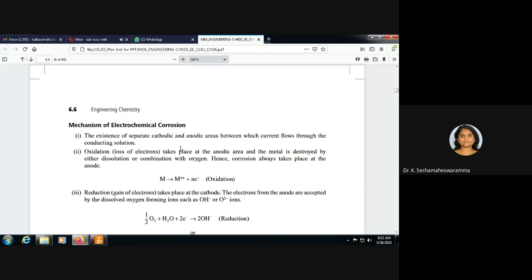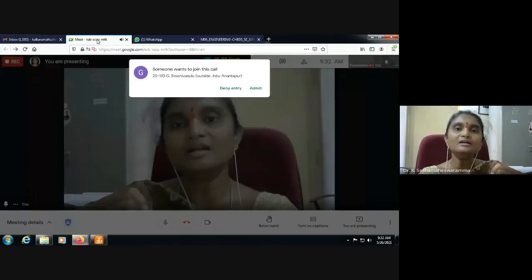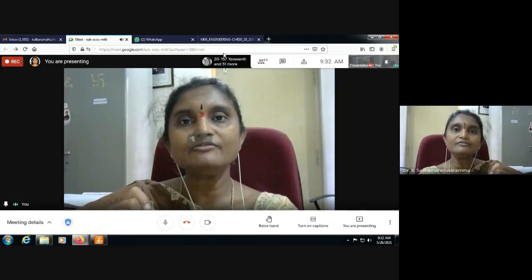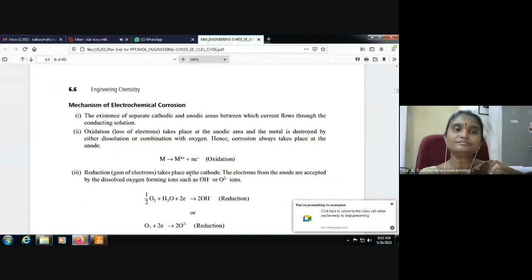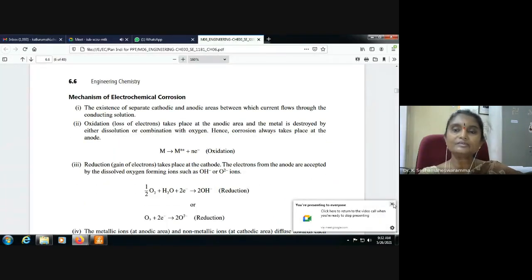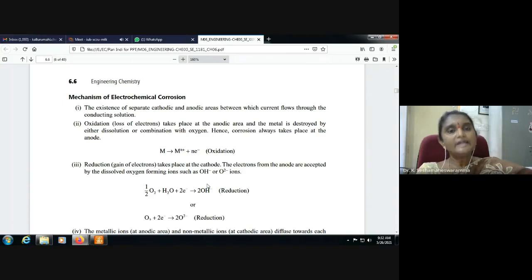So here we can see the mechanism of electrochemical corrosion. There exist separate cathodic and anodic areas between which current flows through the conducting solution.